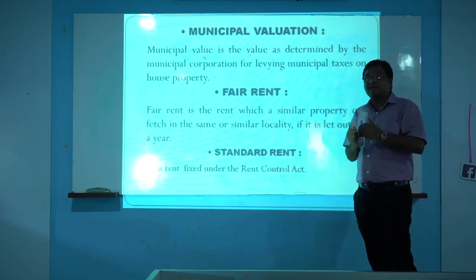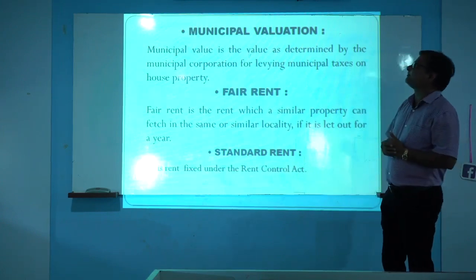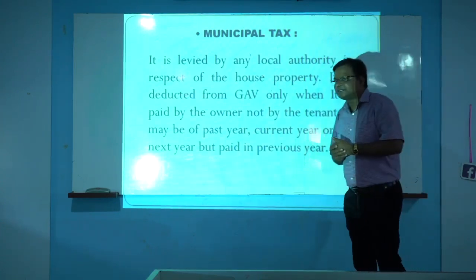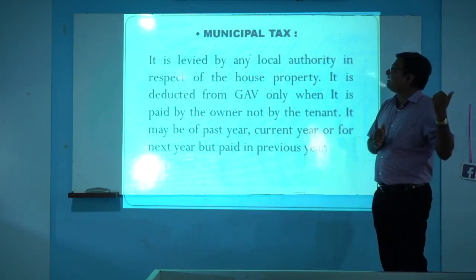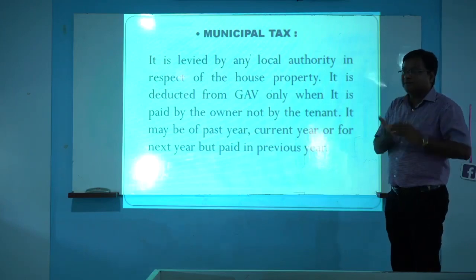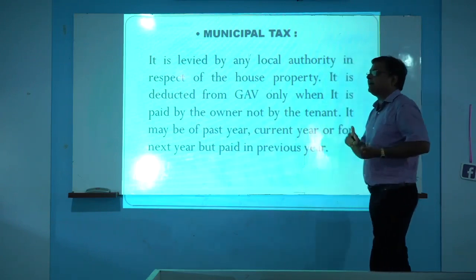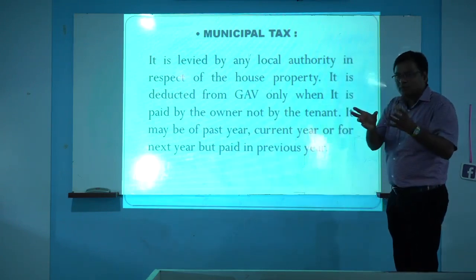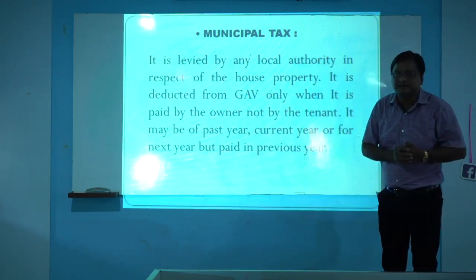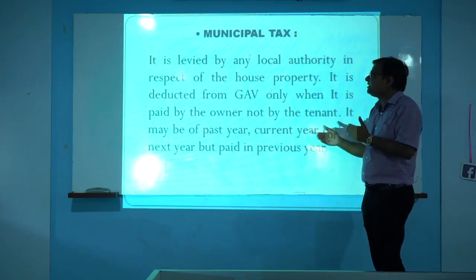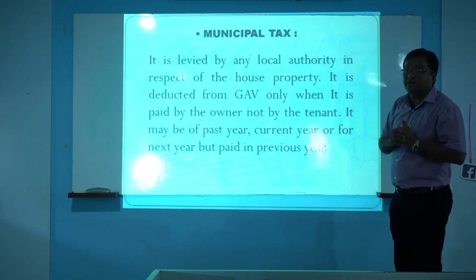If there is a standard rent fixed as per the Rent Control Act, then it is called a standard rent. Next, then municipal tax is there. Means at the time of computing that annual value, firstly we should consider all those points, that is fair rent, actual annual rent, standard rent and municipal valuation. From that we have to compute the gross annual value, and from that gross annual value that municipal tax will be deducted. That municipal tax is a tax which is levied on that particular house property by the municipal corporation.